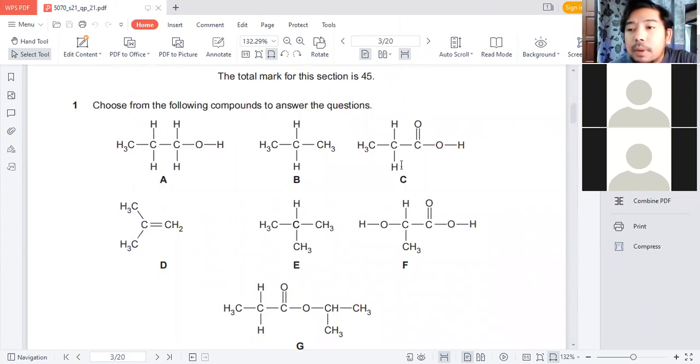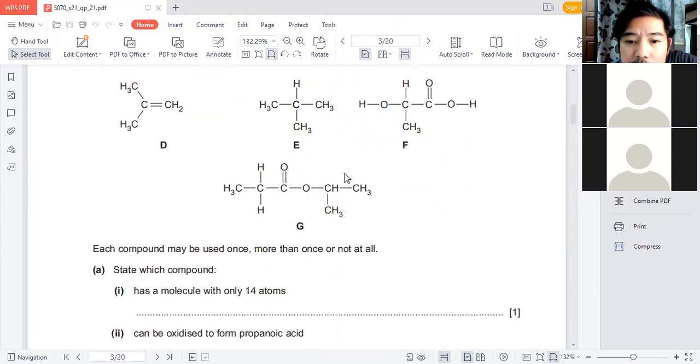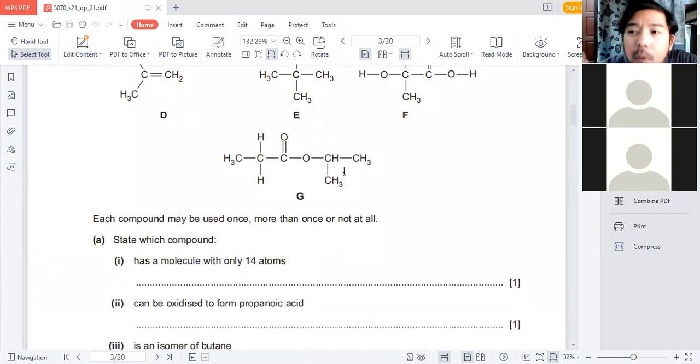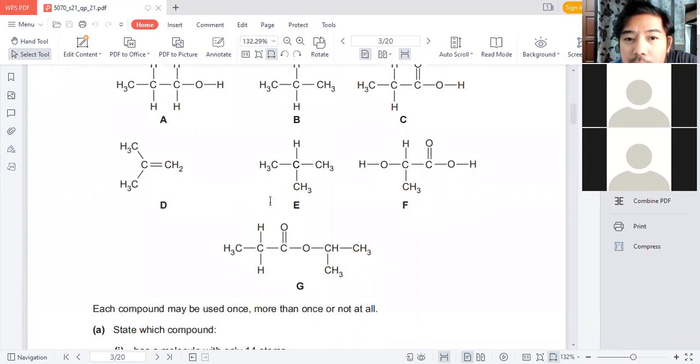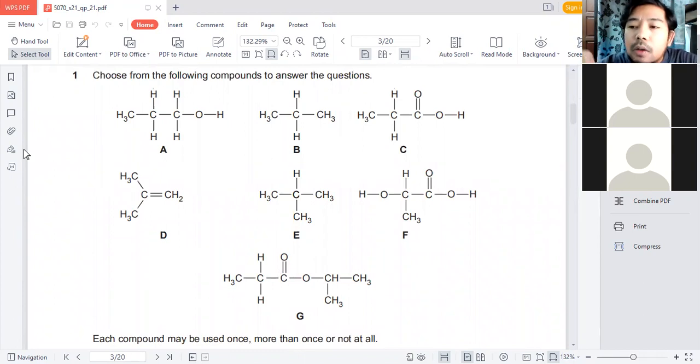Prop means what? Prop means 3. Prop is 3, but is 4. So you can't give me propanoic acid because propanoic acid comes from propanol. So alcohol can undergo oxidation to form carboxylic acid. What kind of carboxylic acid depends on the number of carbon in the alcohol. In terms of this, I want propanoic acid. So yes, the answer would be A.